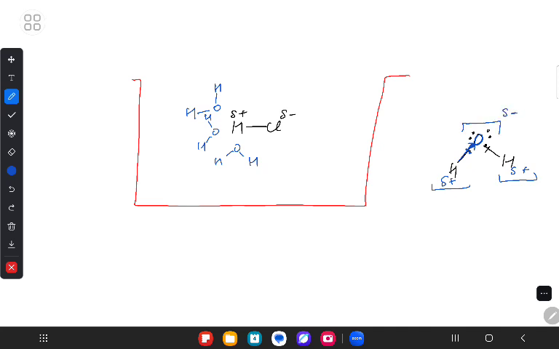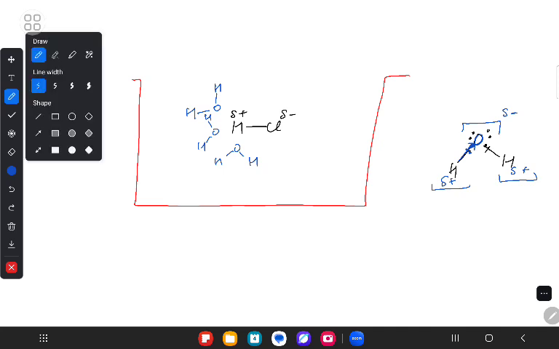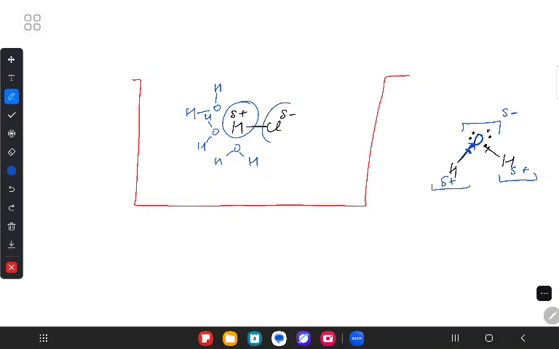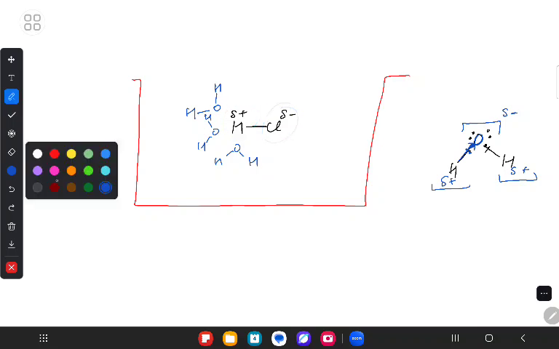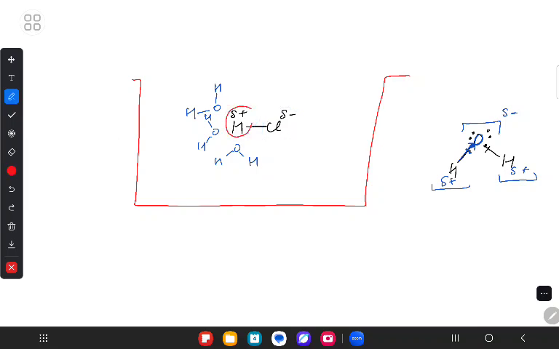So in water, if you add any molecule, and let's say that molecule also carries some charges, then around the positive charge, the negative end of the water comes here, and around the Cl negative, what happens?